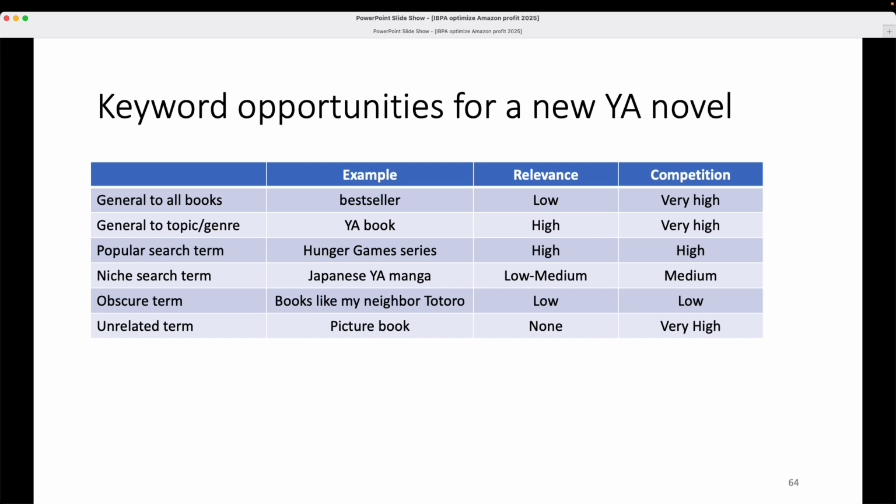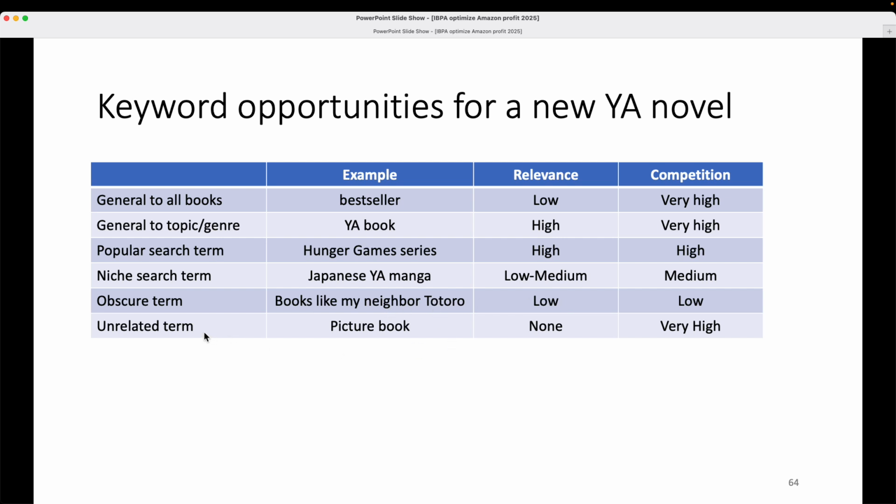But books like My Neighbor Totoro, that's actually a very rare search term. And when I used that in my tests earlier today, I found out that the only books that show up are basically books that are related to the movie. Other books, no one is using that search term. So that's actually a low competition term, but the relevance may be low too, because it's not quite the same as a YA novel, even though there may be some overlap in the audience.